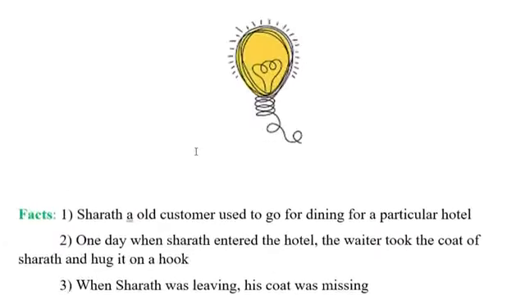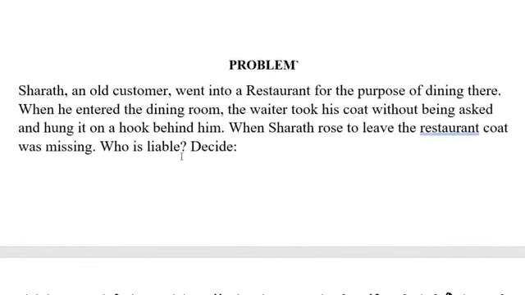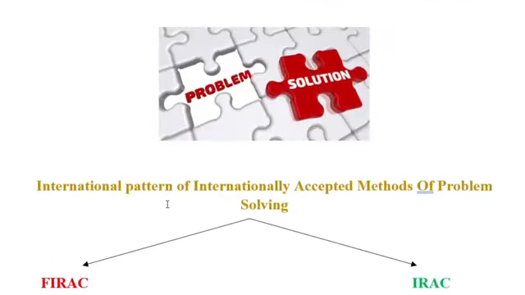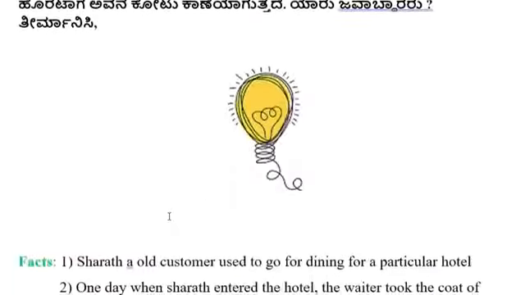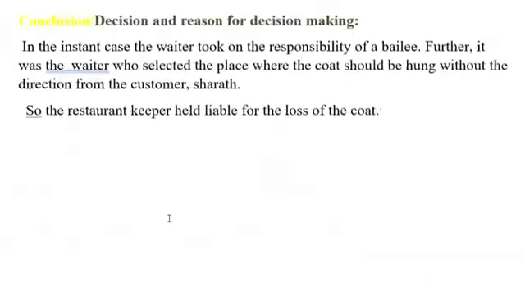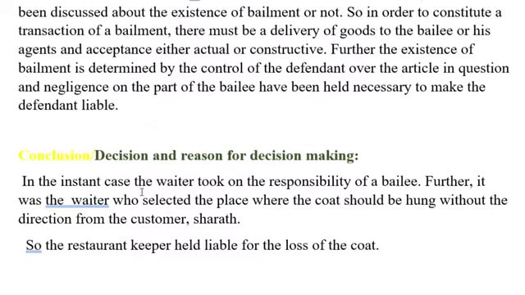So when there is a concept of bailment, it is the duty of the bailee to return the goods to the plaintiff, that is the bailor. So what should be our conclusion? The conclusion is that in the instant case, the waiter took on the responsibility of a bailee. That means here waiter includes the restaurant owner also. Here the restaurant waiter is acting on behalf of the restaurant owner, and further it was the waiter who selected the place where the coat should be hung without directions from the customer Sharath. So the restaurant keeper is held liable for the loss of the coat.